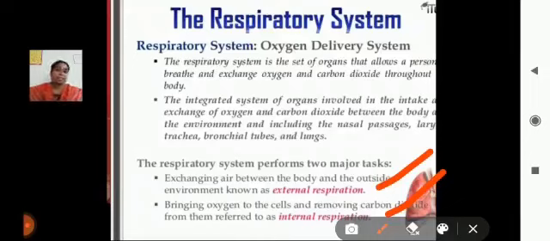The main difference is that the gas exchange between the body and the environment is called external respiration, and internal respiration occurs inside our body. Inside our body we are inhaling the gases. At that time the lungs pick up only oxygen and remove the carbon dioxide and other gases. The process is called internal respiration.